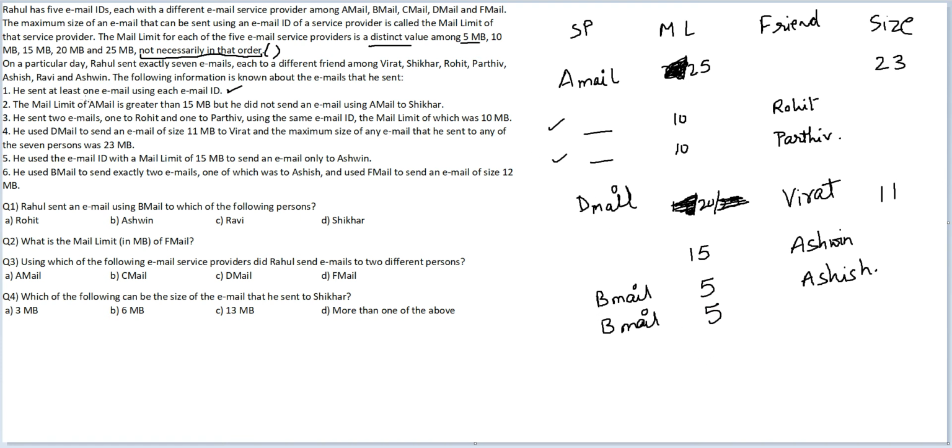And I also remember from the second point, A mail is not used to send a mail to Shikhar. There are just 2 spots left in friends, so Shikhar will necessarily come here. Now among the friends, which is the only friend left? Virat is used up, Shikhar is used up, Rohit is used up, Parthiv is used up, Ashish is used up, Ashwin is used up. The only one left is Ravi. So Ravi is getting the mail here.